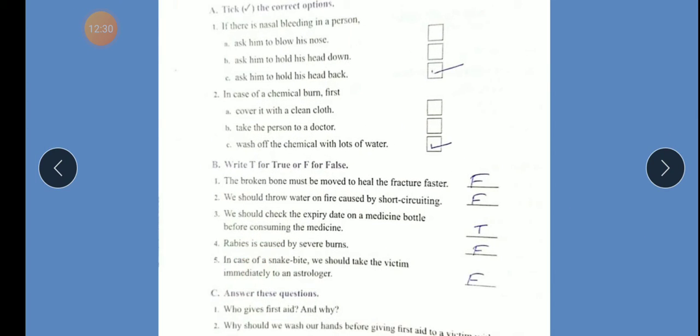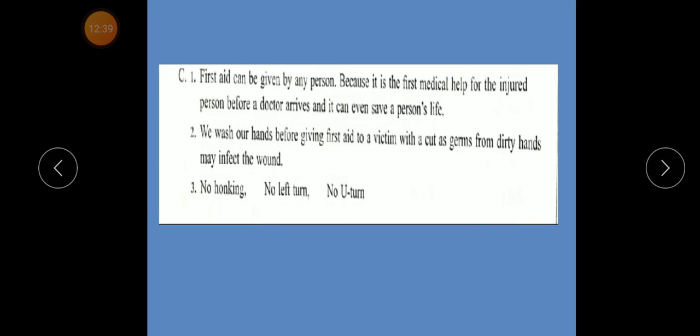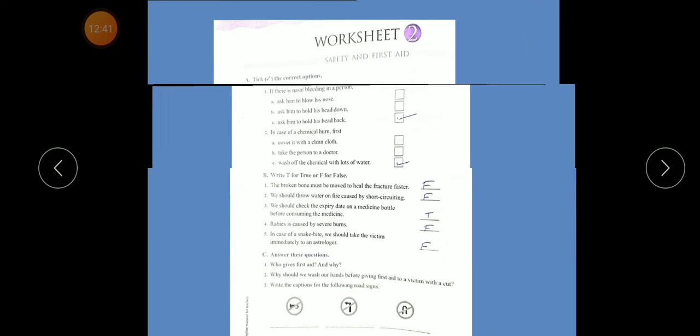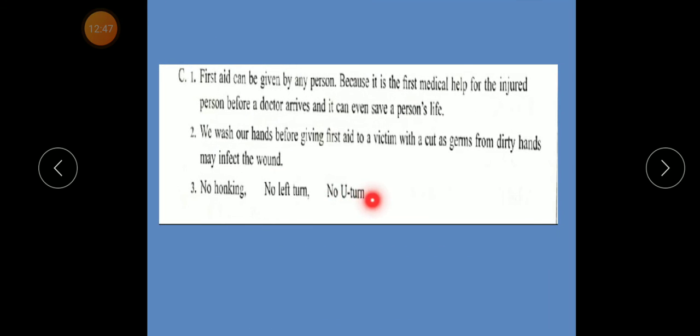Question 3. Write the captions of the following road signs. So first, no honking. Second, no left turn. And last, no U-turn. Okay, understood? So textbook and worksheet 2 exercise done.